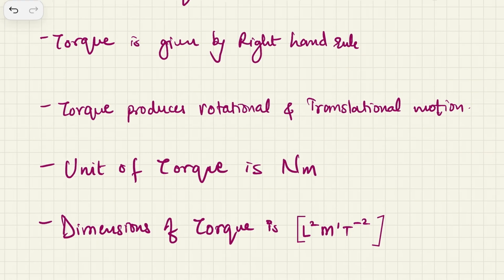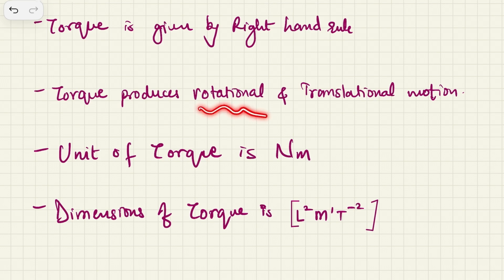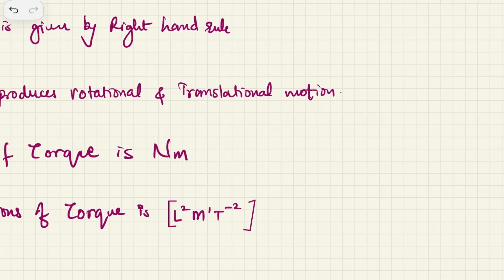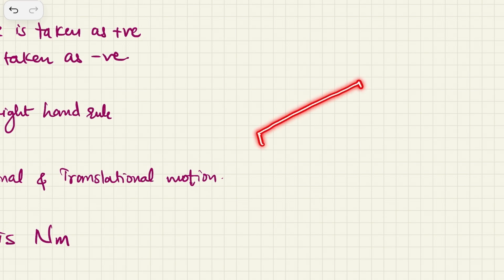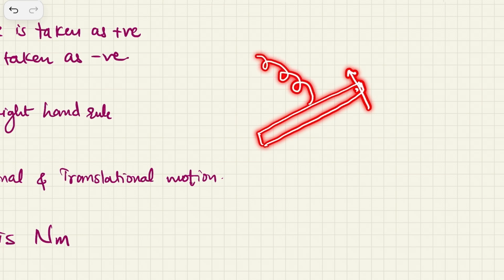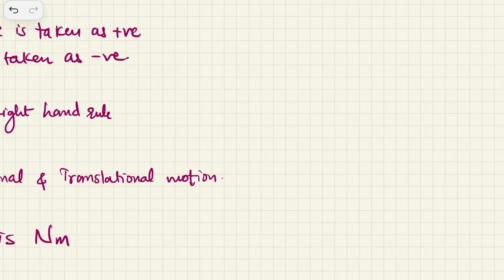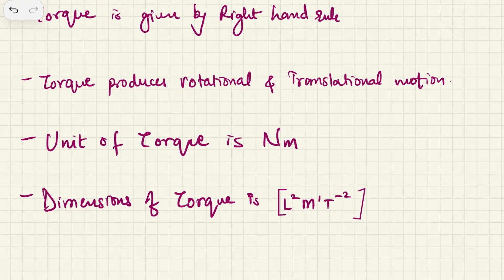Torque produces rotational as well as translational motion. Suppose you might have played a game of pen fight, where this is the pen, and if you hit the pen from this end, then you will find that the pen actually rotates as well as goes forward. That means it is moving in linear motion as well as in rotational motion. That's why torque creates rotational as well as translational motion.